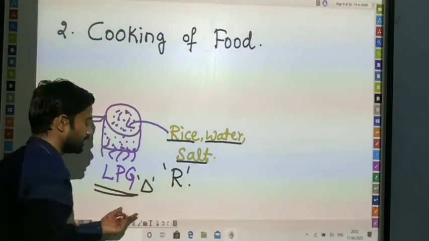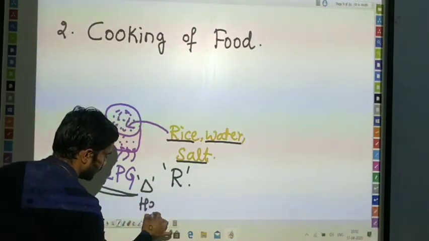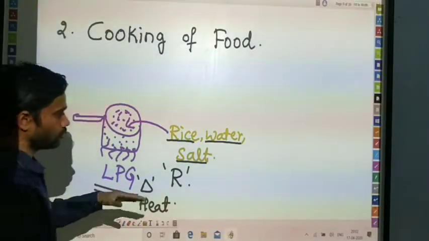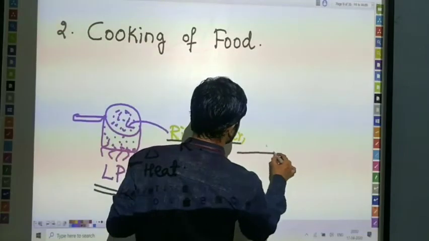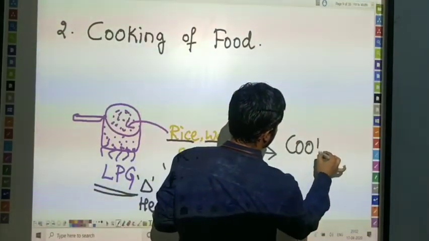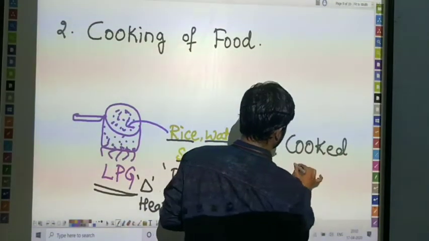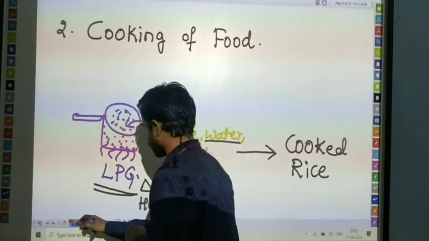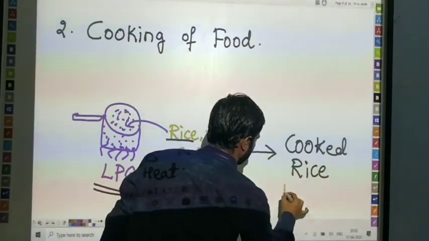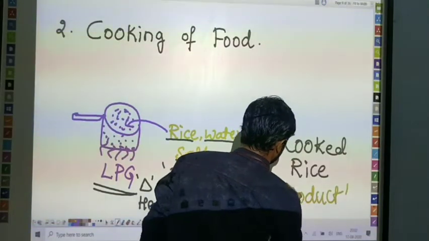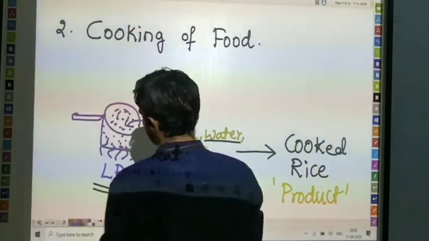Here the triangle means heat, or we call it heat energy. After heating for some time, what are we going to produce? Our cooked rice. Cooked rice is what you got here. Cooked rice here is our product. Okay, let's see some other examples.